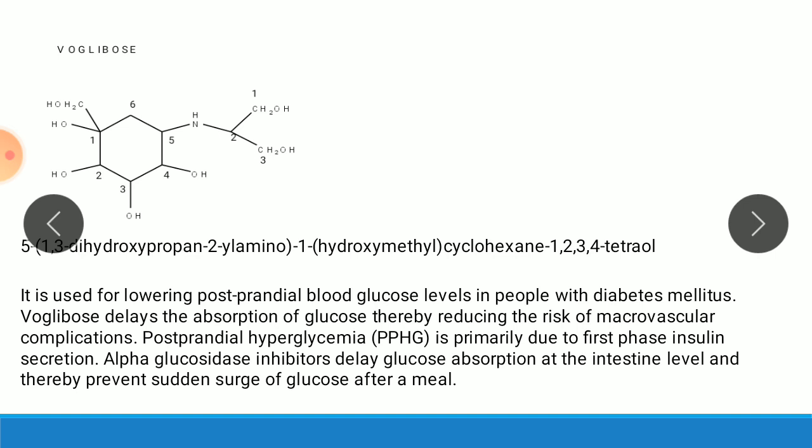Postprandial hyperglycemia, that is after a meal there is an increase in sugar level, is primarily due to first phase insulin secretion. Alpha glucosidase inhibitors delay glucose absorption at the intestine level and thereby prevent a sudden surge of glucose after a meal.